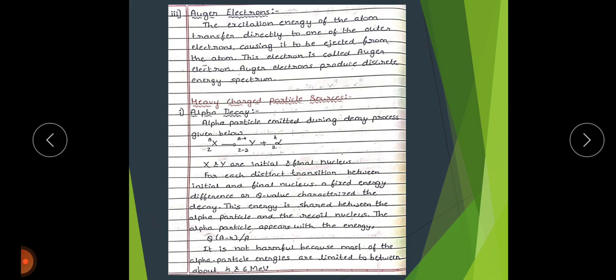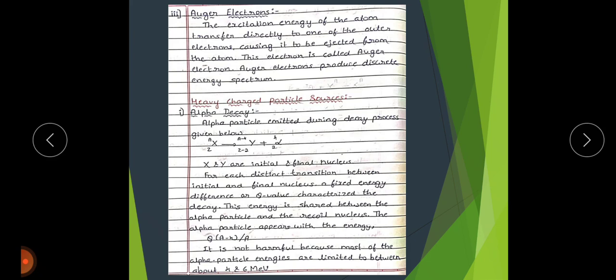The next one, the second type, is heavy charged particle sources, also known as charged particle radiation. First, alpha decay.